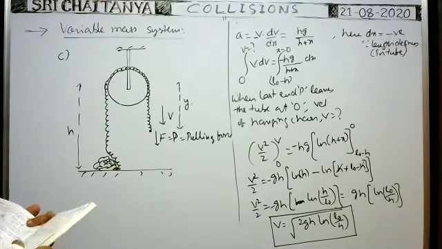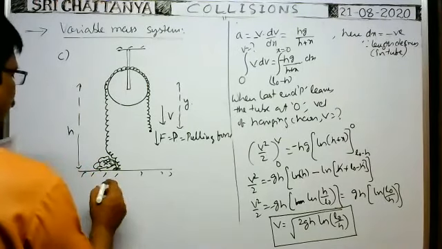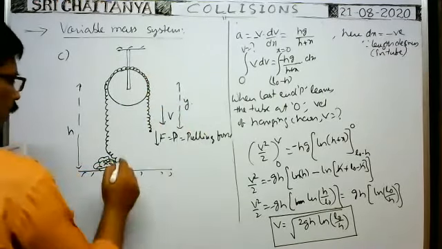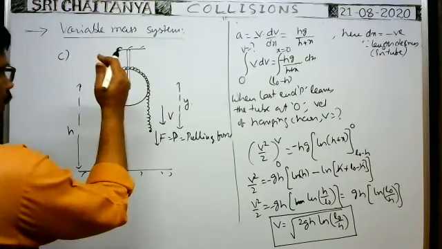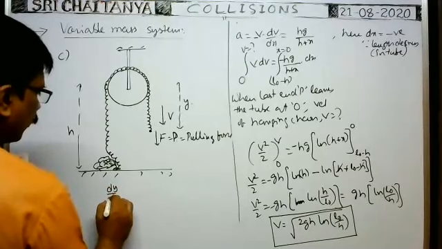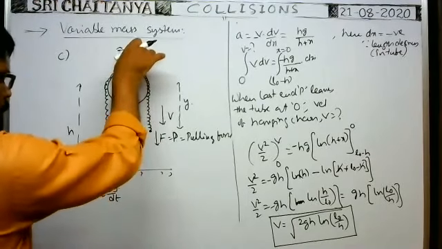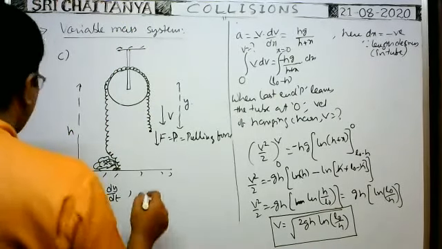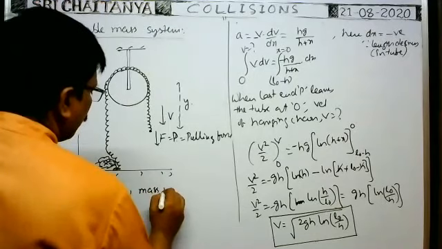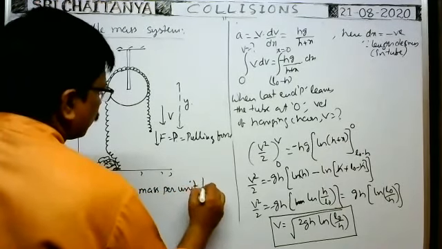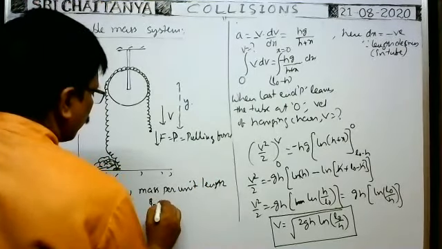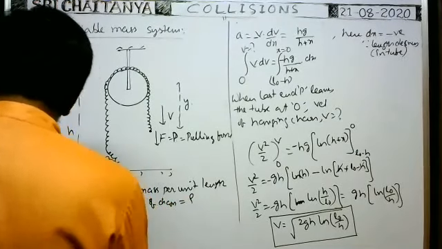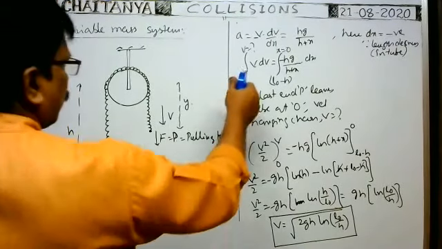Okay. Mass per unit length of the chain. Here, whenever the chain is pulled like this, the length of the chain hanging gradually increases. The rate of increase in length of the chain hanging on the right side, dy by dt, is equal to the speed of the chain with which it is moving like this. Next, the mass per unit length, that means linear mass density, is equal to rho, that is given. Of course, instead of lambda, the symbol rho is given.